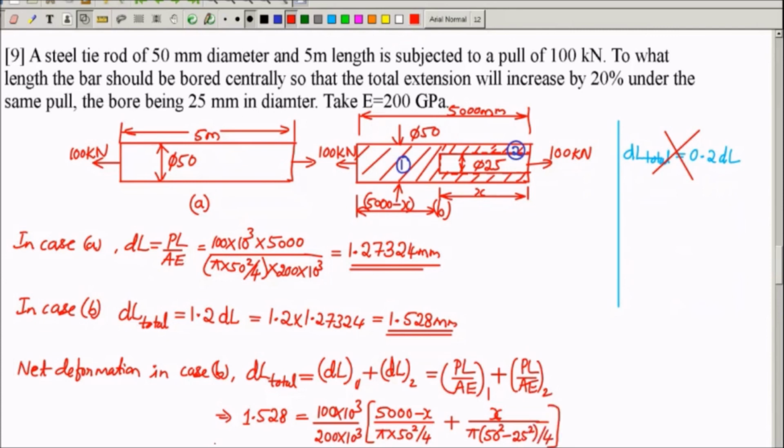Now you see, the only unknown is x here. You can solve it. X should be approximately 3000 mm, which is nothing but 3 meter. So you should drill a hole of 3 meter from one end centrally in order to increase the deformation by 20%. That's the meaning.